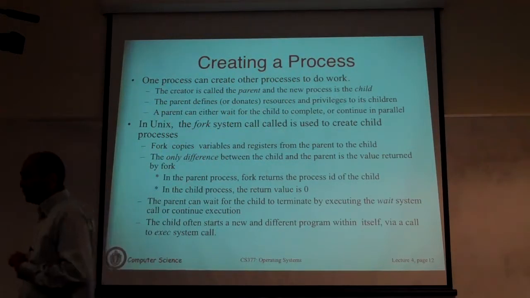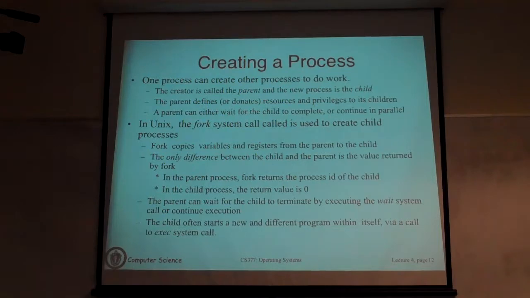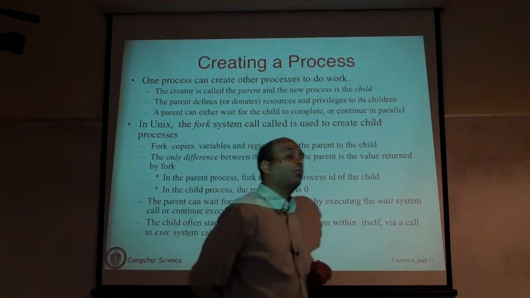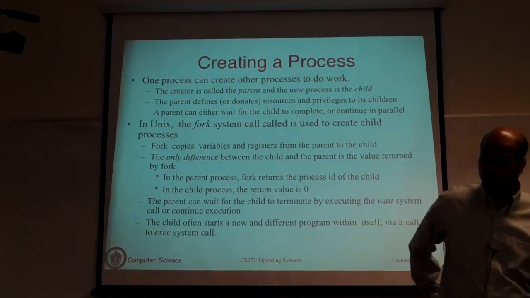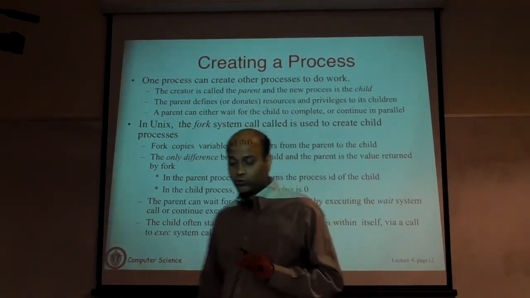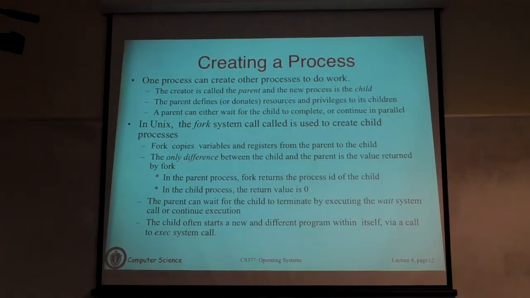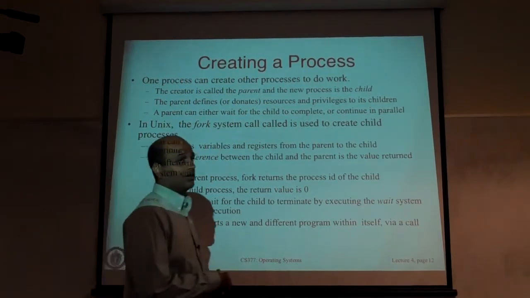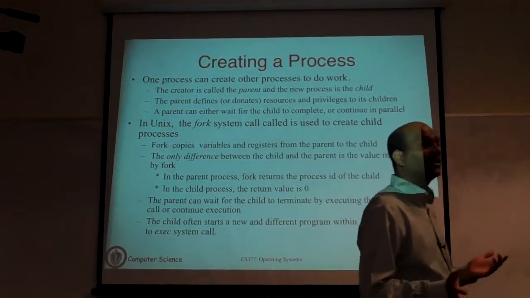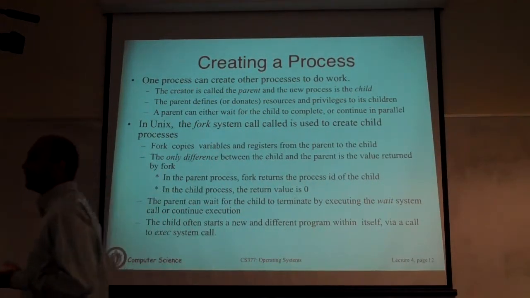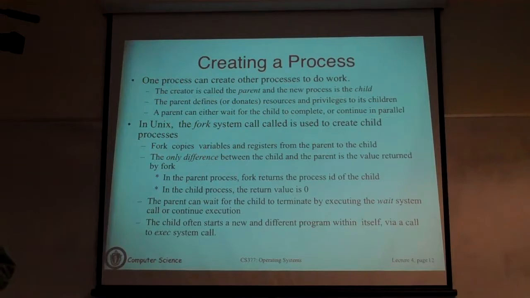So that's context switch. Now we'll talk about process management itself. We know how to switch between processes, we know how to do bookkeeping using the process control block, and we know a little bit about scheduling and switching. Now let's talk about how to create a new process. How does a process get created? First thing you have to keep in mind is that some process has to create it. If you want to create a new process, there has to be a parent process that actually creates it. Processes don't magically appear. Every process will have a parent process.